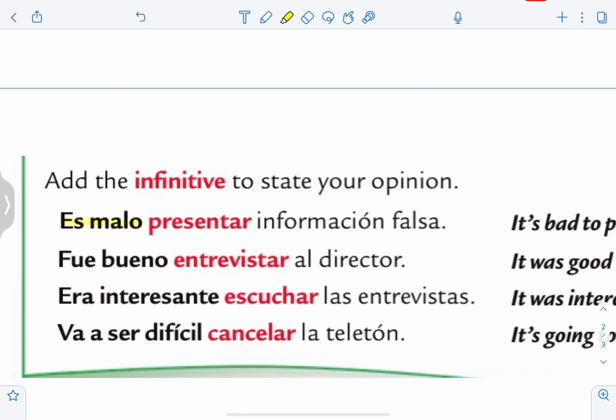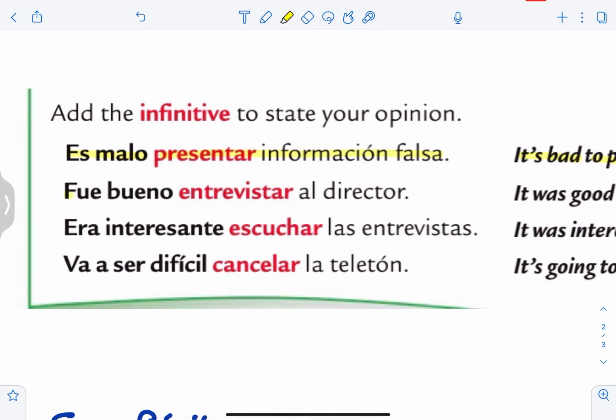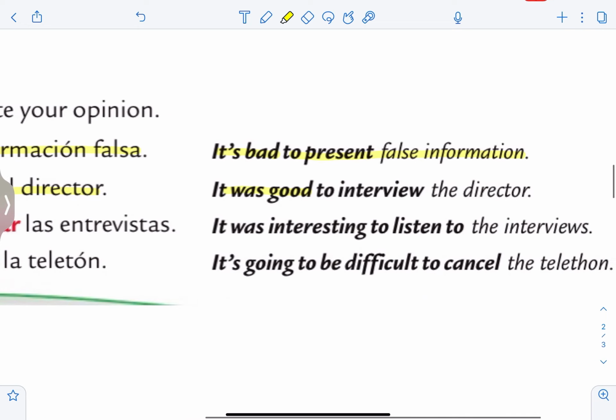So here's my form of ser and my adjective. Es malo. It's bad. Presentar información falsa. It's bad to present false information. Fue bueno. It was good. Entrevistar al director. It was good to interview the director.